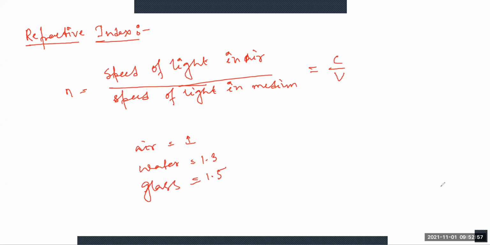Yes, sir. Okay. So next is total internal reflection.